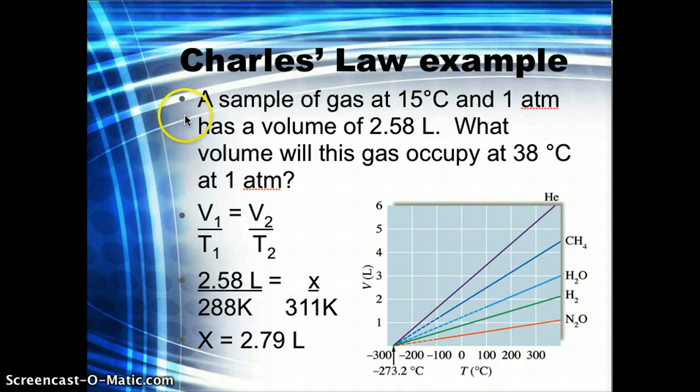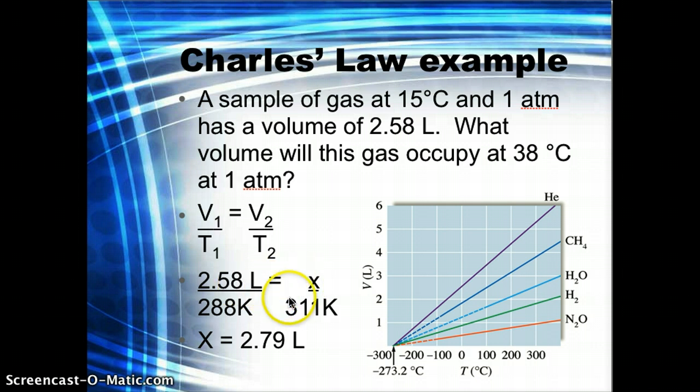Now, as we look at the wording in here, our gas sample is at 15 degrees Celsius and has a volume of 2.58 liters. Okay, so I know that these two things go together. So the 2.58 liters goes with the 288 Kelvin. Volume over temperature is equal to, we're looking for the new volume at the new temperature. To solve for x in this case, no matter whether your x is on the top or the bottom, mathematically, we are going to cross multiply and divide by the one that is multiplied with the x.